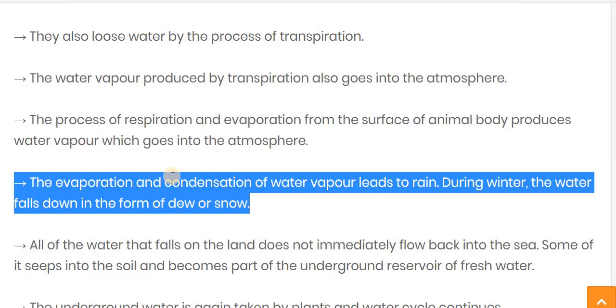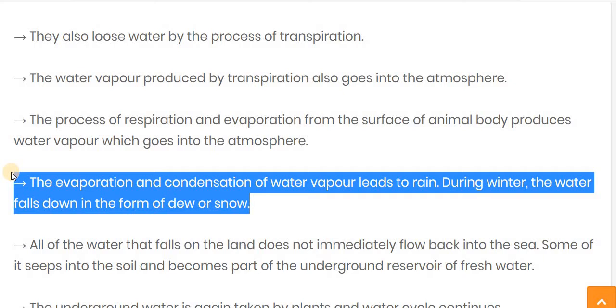Now another terminology comes in: condensation. What is the meaning of condensation? Condensation is the process by which the gaseous matter is converted into the liquid state. Here, water vapor is the gaseous state. This water vapor is cooled down and comes back into liquid form, resulting in water droplets. So this process is known as condensation.